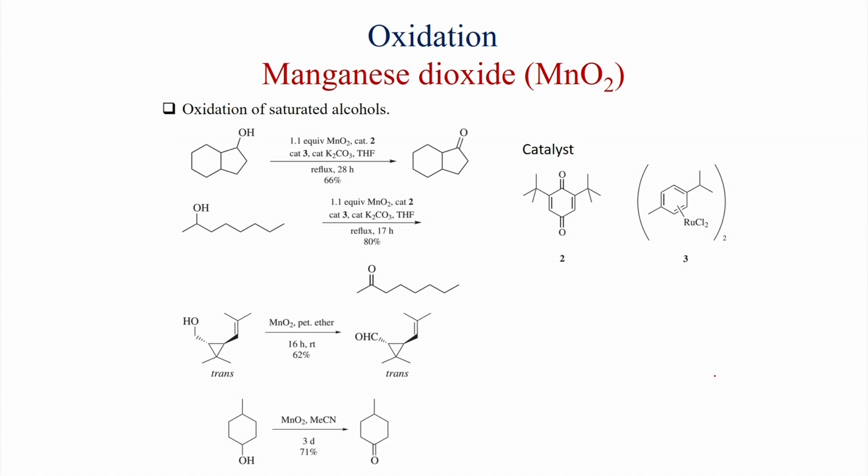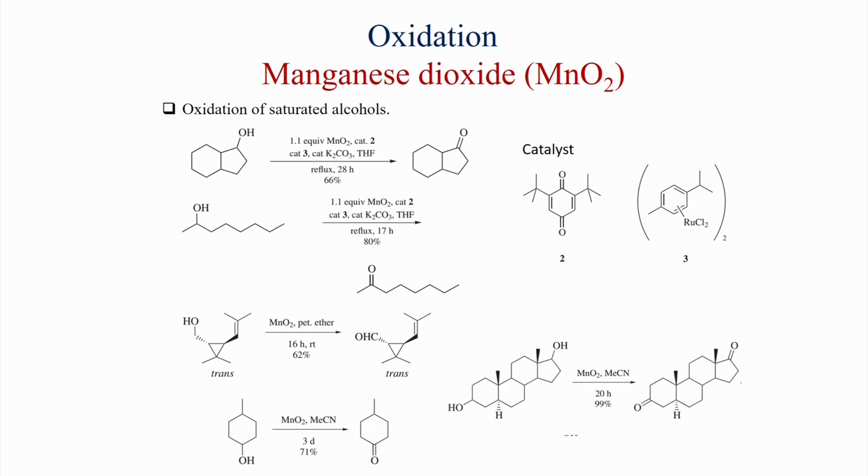It has been found that cyclopropyl CH2OH alcohol also gives oxidation with MnO2 in petroleum ether. This is a very mild condition, and under this condition this cyclopropyl CH2OH group is oxidized to the aldehyde. Here 4-methyl cyclohexanol is oxidized to 4-methyl cyclohexanone under MnO2 mild condition in 3 days, and it gives 71% yield.